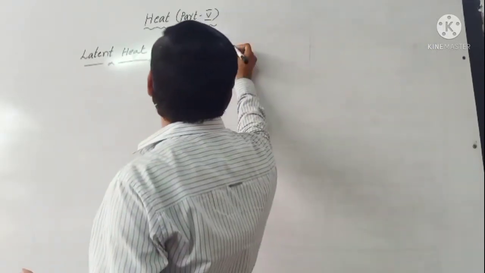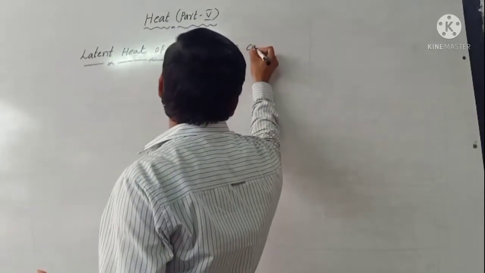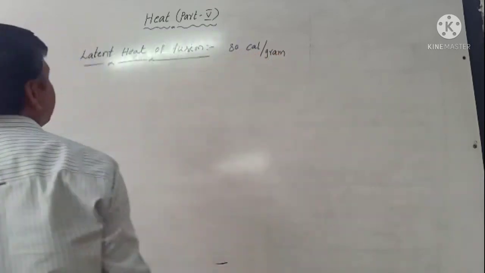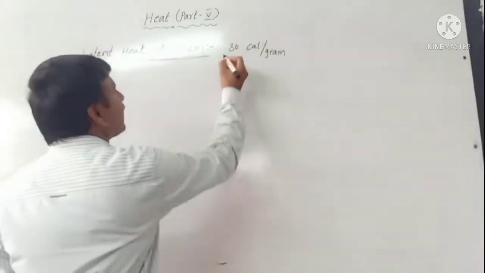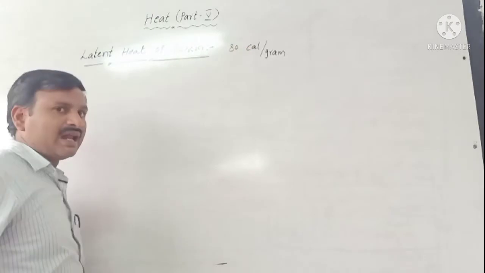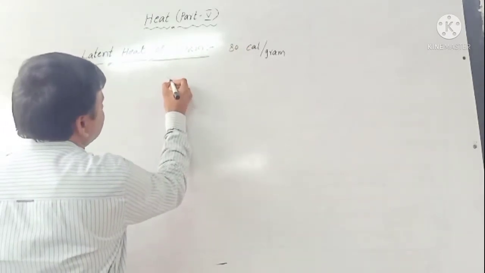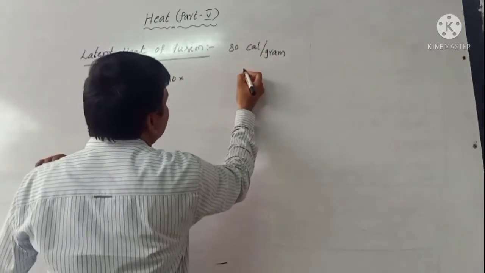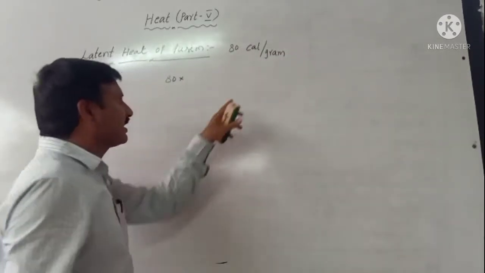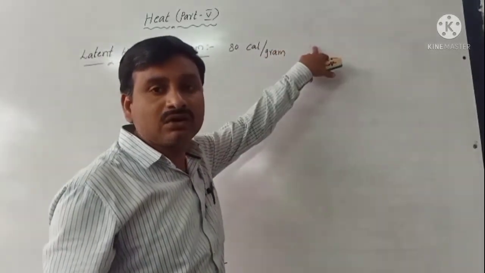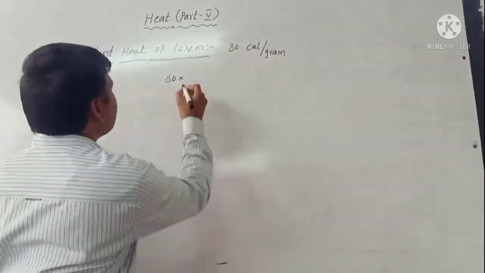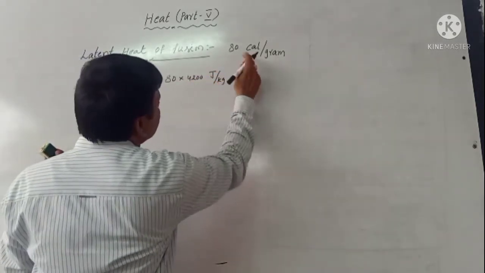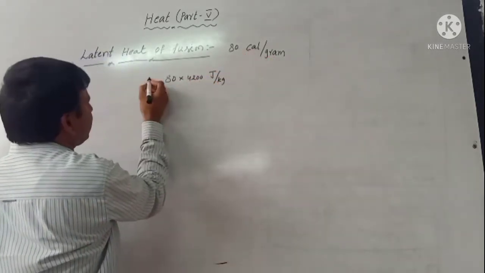Its value is 80 calorie per gram. What is the value only? The latent heat of fusion value is 80 calorie per gram. It is a fixed value. 80 calorie per gram is then converted into joule per kg. Already you know that 1 calorie per gram is equal to 4200 joule per kg.